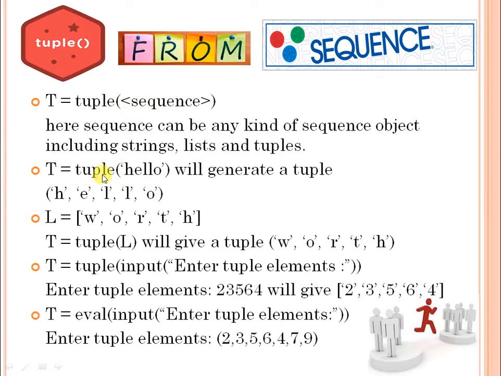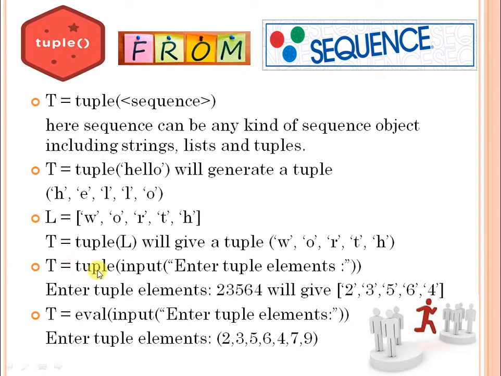Suppose you type tuple of "hello", it will create a tuple of the characters of HELLO. And if you provide a list to this constructor tuple, it will convert this list to a tuple. The difference between list and tuple is of mutability. Next, we can enter the tuple elements directly with the help of this constructor tuple.